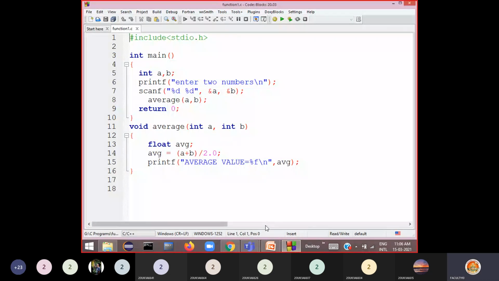Now let us look at an example for this. We can write a function in this way, as I said in the last class. This is an example of a function with arguments and no return value.